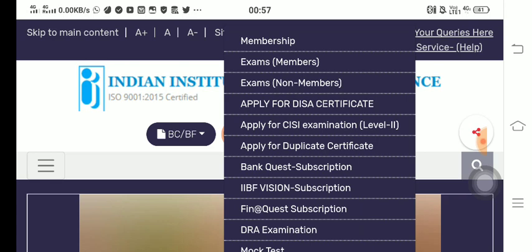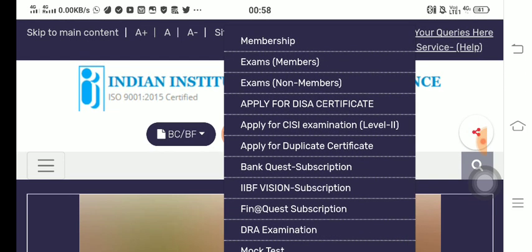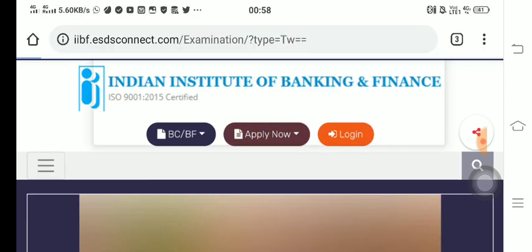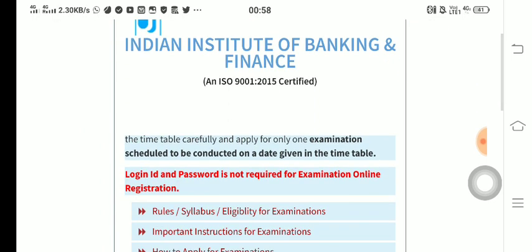You will get a membership card from the IIBF, on which the IIBF membership number is written. Now suppose you are not opting for membership, then you can click on exam non-members. Being a member, let's click on exam members. When you click on this icon, you will see the page in this manner.